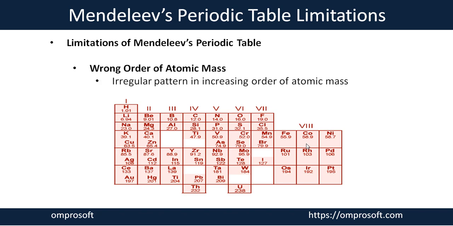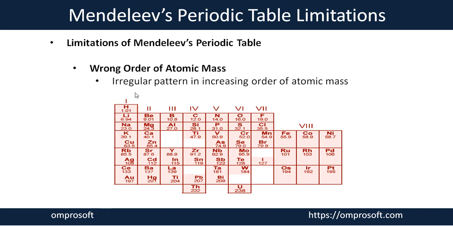You can see here cobalt and nickel, this is also a wrong pattern; nickel should come first if we follow ascending order of atomic mass. Now in the lower part you can see osmium and iridium. This sequence is also wrong. If we follow ascending order of atomic mass, iridium should come before osmium. Here Mendeleev failed to give the right justification for why he put them like that.